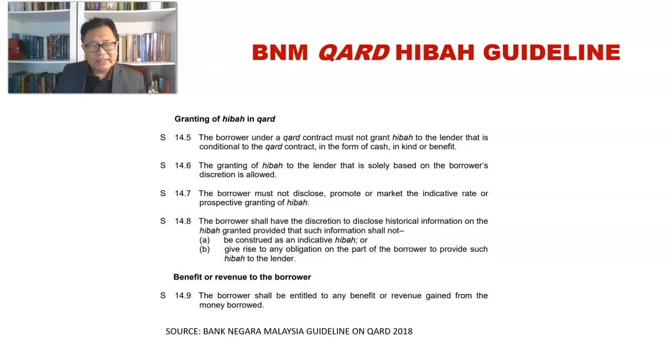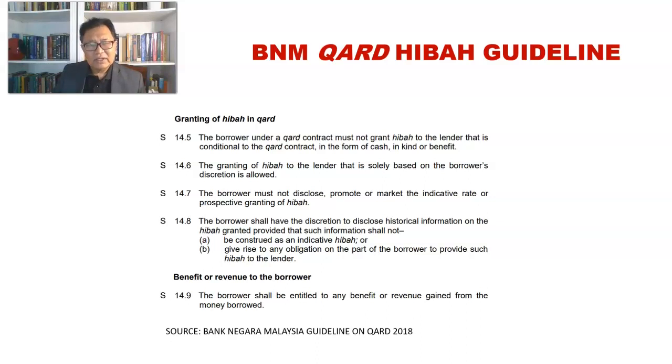This hibah will be announced at maturity, but not at the entrance of the contract of Casa.